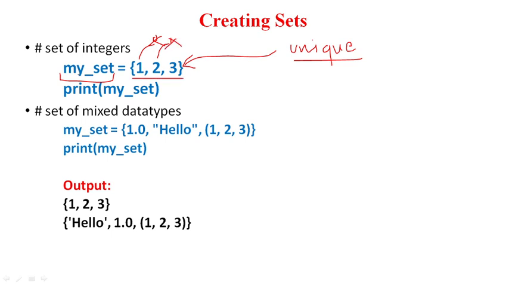So I want to create a set, and I have written my set is equal to, in curly braces, 1 2 3. So the set has been created. If you want to see it, you can print it, and in the output you will get it like this.